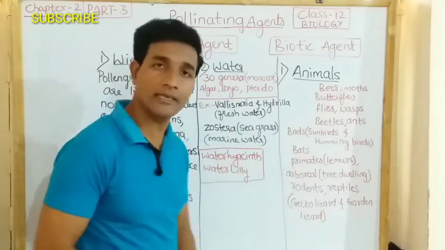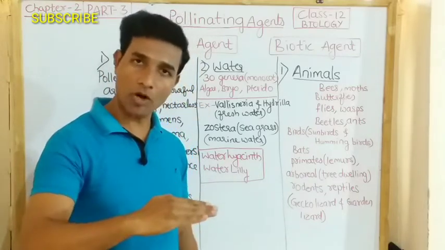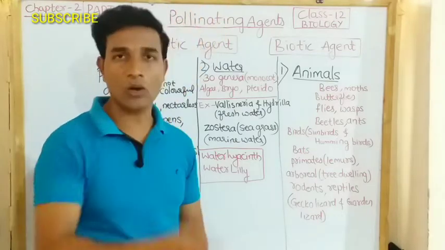In Vallisneria, the plants grow from the bottom of the water and the flower emerges outside.